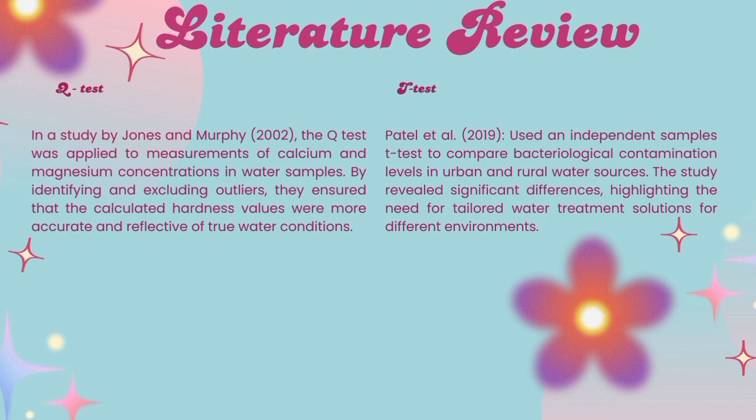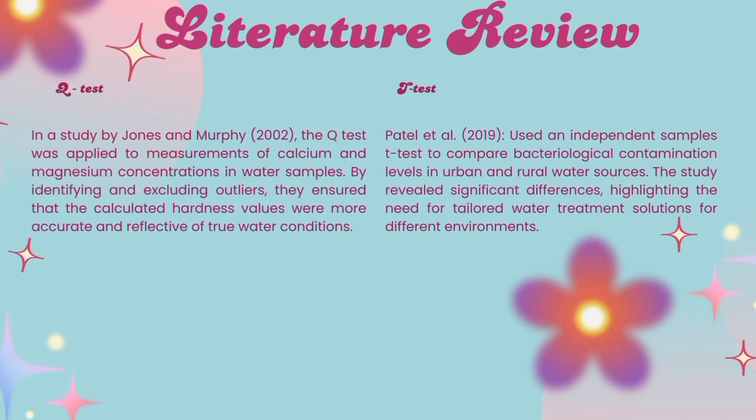Next, the T-test is a statistical method used to compare the means of two groups to determine if they are significantly different from each other. This test is crucial in water quality studies to compare treated versus untreated water samples or to assess the impact of an intervention. In addition, it could also be used to compare different places that have different concentrations of water hardness.